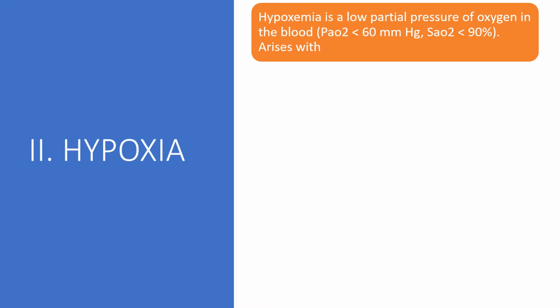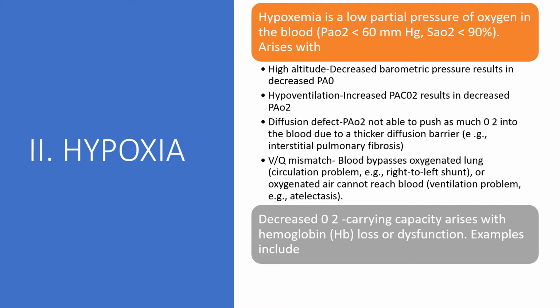Hypoxemia is low partial pressure of oxygen in blood, which arises with high altitude. Decreased barometric pressure results in decreased partial pressure of oxygen. Hypoventilation increases the partial pressure of carbon dioxide, which will result in a decrease in partial pressure of oxygen again. Diffusion defect: partial pressure of oxygen is not able to push as much oxygen into the blood due to a thicker diffusion barrier. Mismatch: blood bypasses oxygenated lung, or oxygenated air cannot reach the blood.